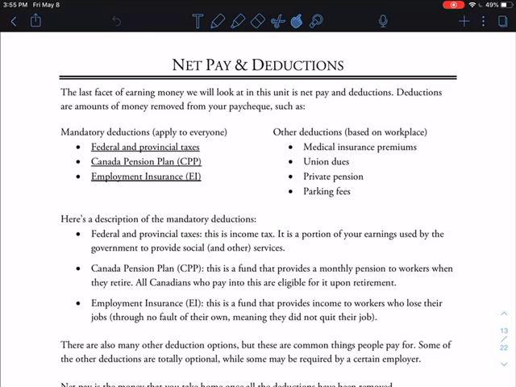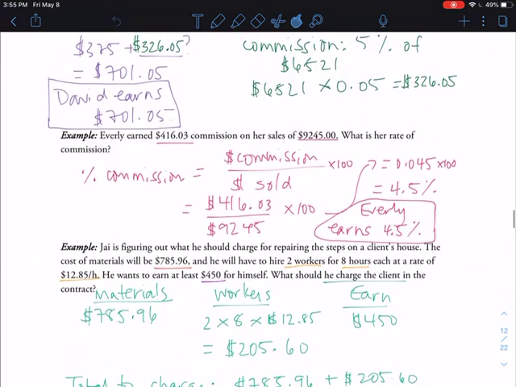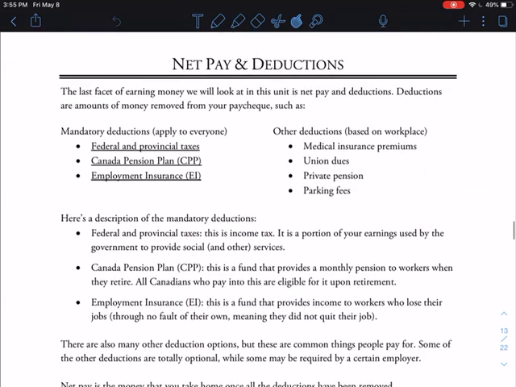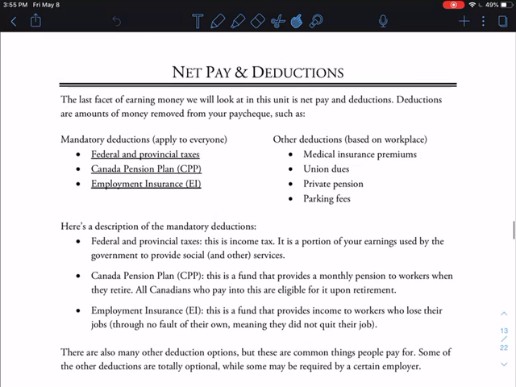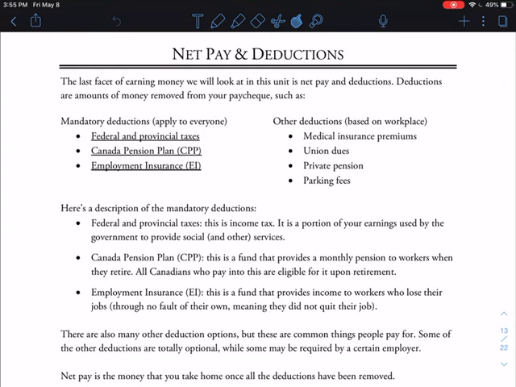Okay, all right, so we're going to talk about net pay and deductions today. So as we've learned in the previous parts of our unit, we know that our gross pay is how much you earn before any sort of deductions, but we haven't actually talked about deductions yet, and so today we are going to talk about them.